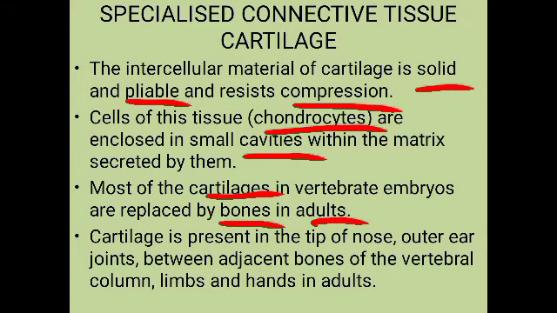Not only human beings, any organisms in the embryonic stage, their body consists of many cartilages. They all will be converted into bones when they become the adult. Okay, and where is this cartilage present? At the tip of the nose, outer ear, joints. Joints means between the bones, between adjacent bones of the vertebral column, limbs, hands, etc. So in all these places we can see the cartilage.